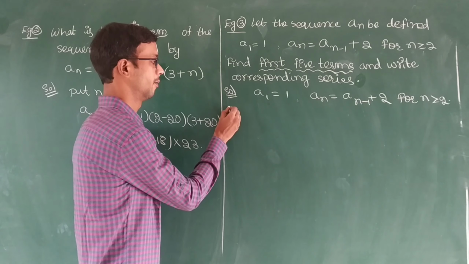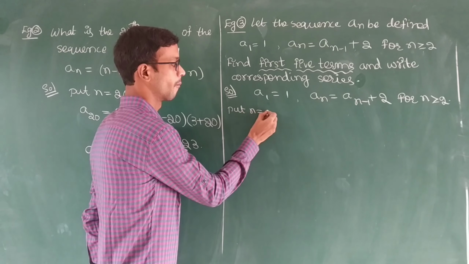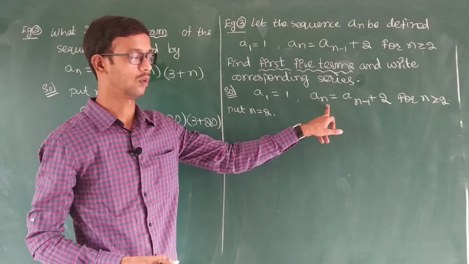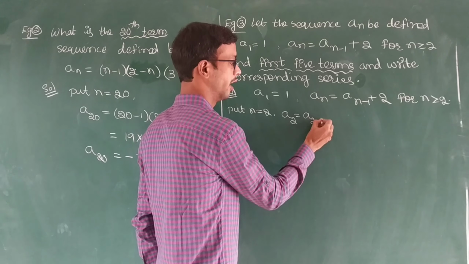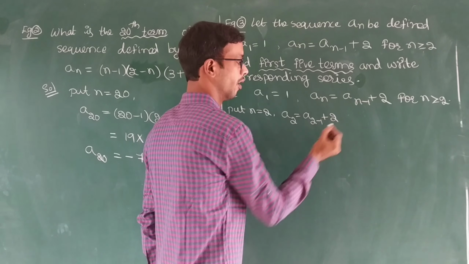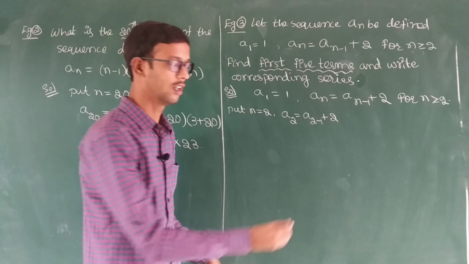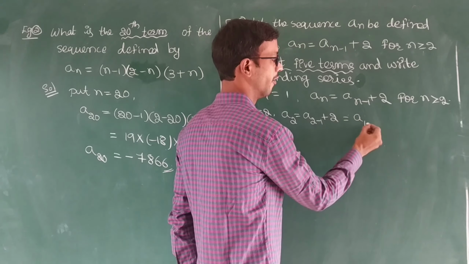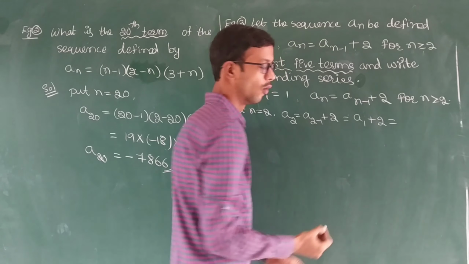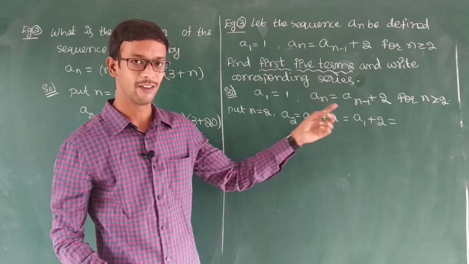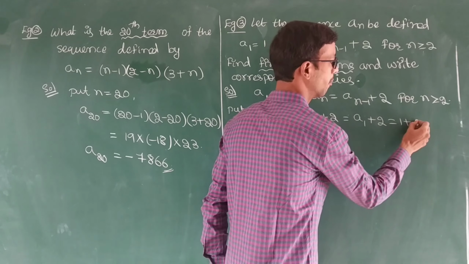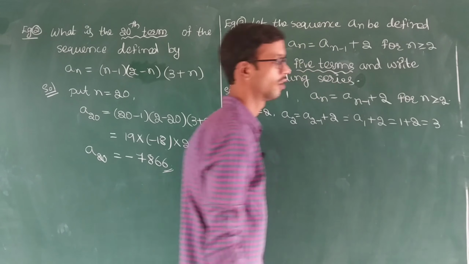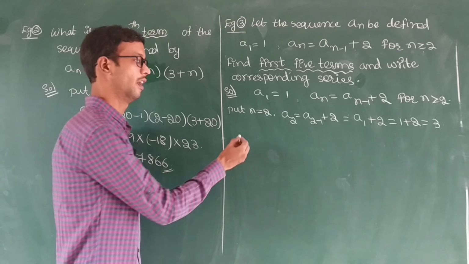For the second term, put n equal to 2. A2 is equal to A2 minus 1 plus 2, that is A1 plus 2. We already know A1 is 1. 1 plus 2 is 3. So the second term is 3.